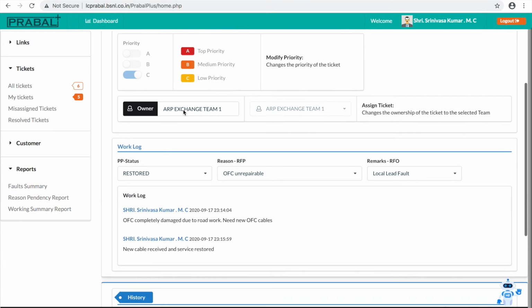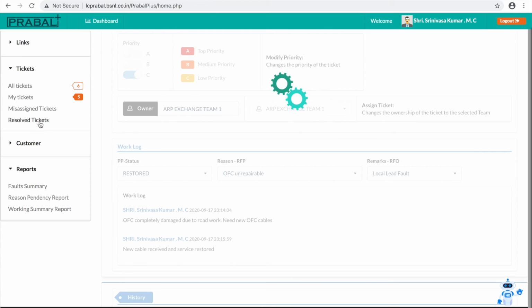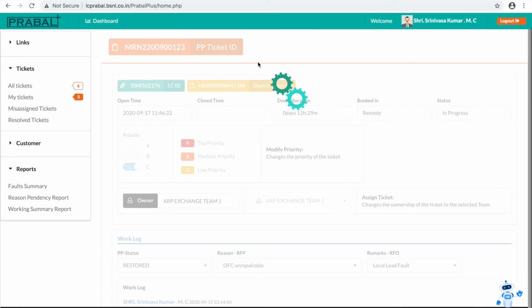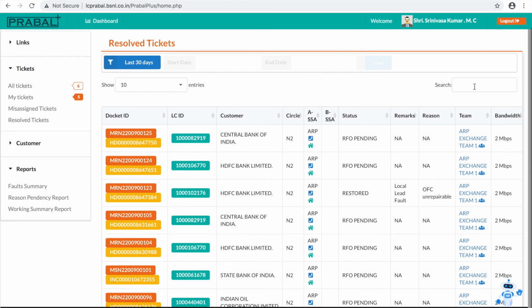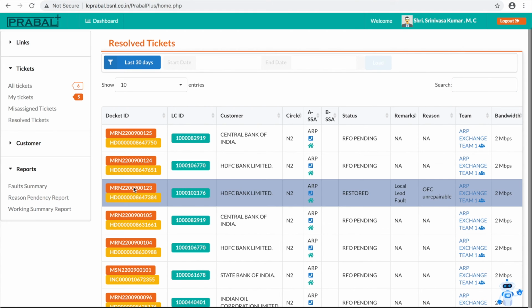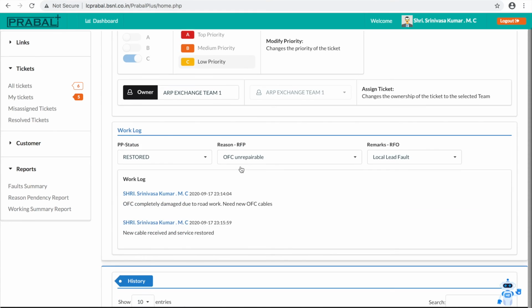So after restoring, if you go to the resolved tickets, see, this is the restored ticket. This is the ticket we restored.